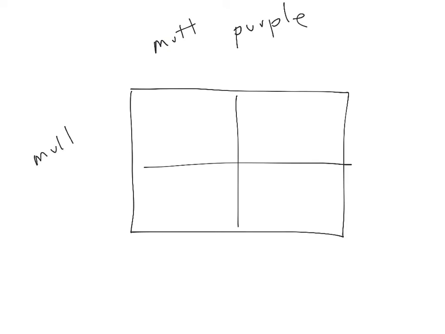So let's imagine that now I'm crossing not the pure purple, but two of the mutts to each other. So a mutt purple pea plant and a mutt purple pea plant.